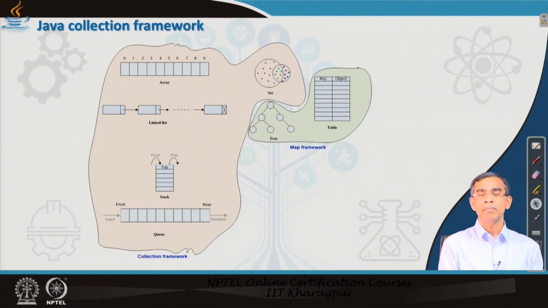Whereas in the map framework, objects are stored with two entities. One entity is the object itself that needs to be stored, and the other entity is called the key of the object. What is the concept of key?